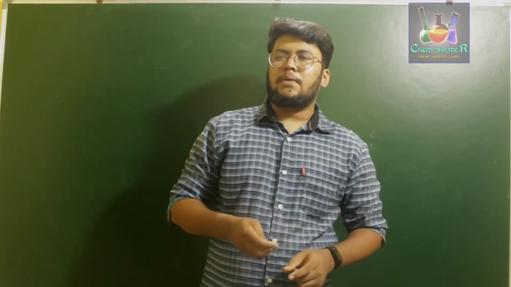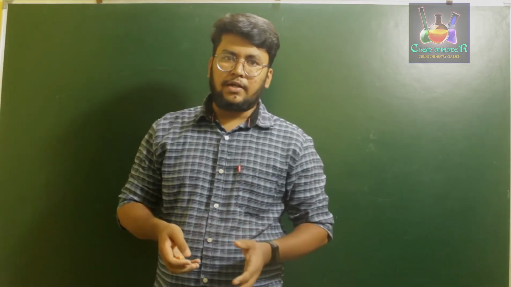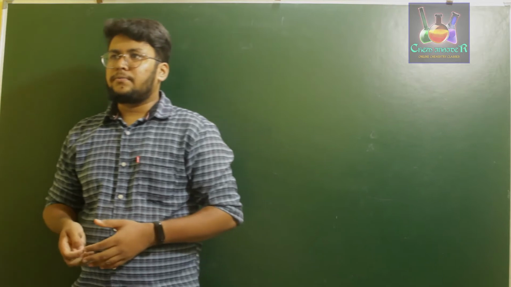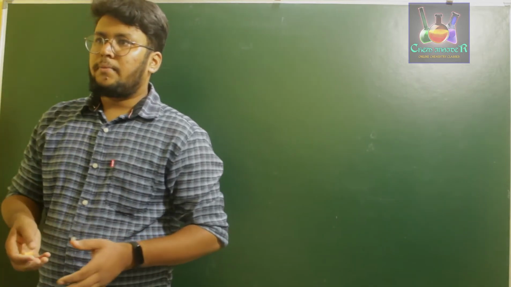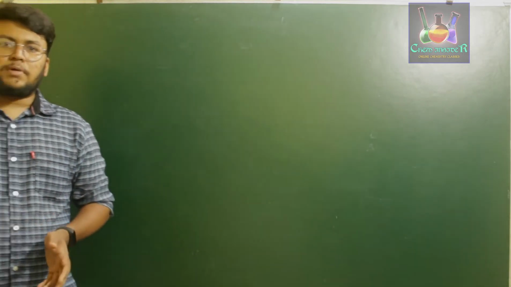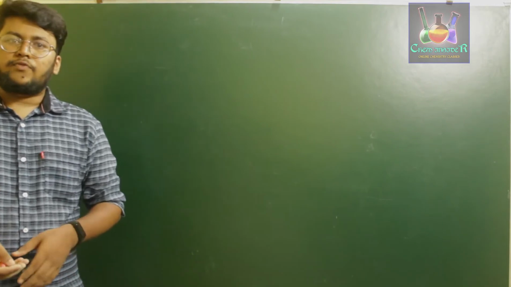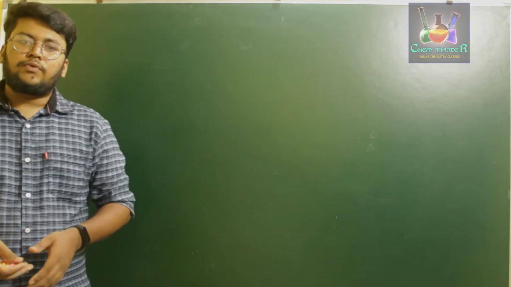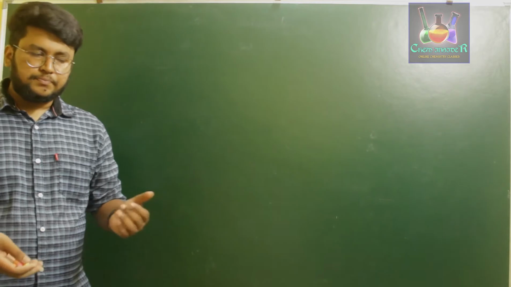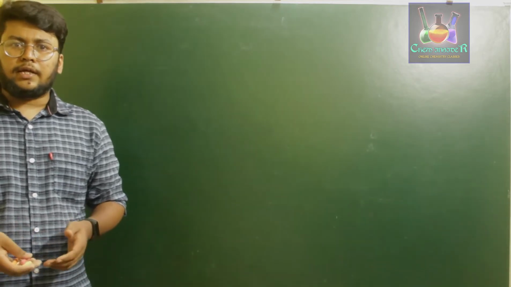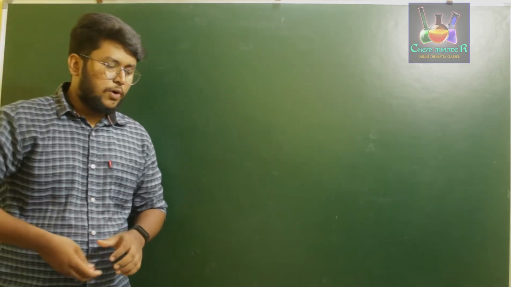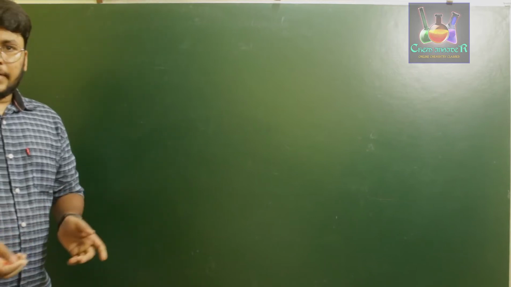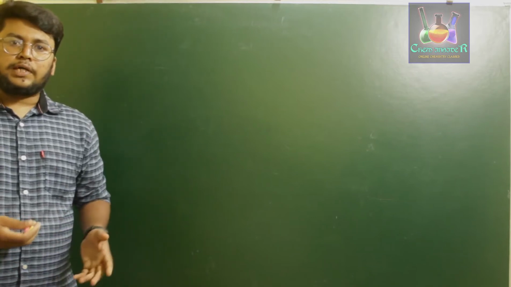And in that particular chapter, we discussed the formation of a molecule of an element or a molecule of a compound. That is, if two or more atoms of the same element get combined, they form a molecule of an element. If two or more atoms of two different elements combine, they form a compound. So we said they get combined. We didn't say how they are going to combine, right?